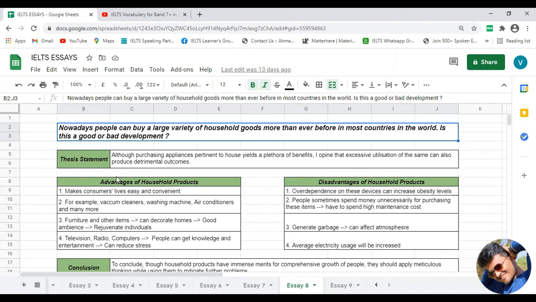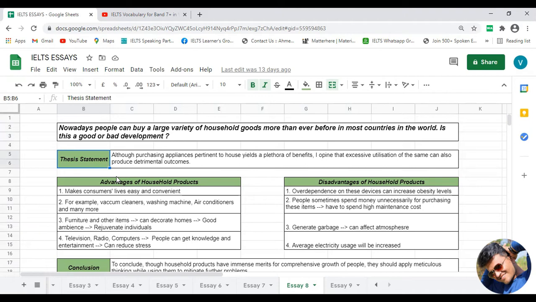Okay, so apart from this, as I said earlier, always try to follow a four-paragraph pattern to write any essay. The first one will be your introduction, the second and third would be your body paragraphs number 1 and number 2, and the last one will be your conclusion.